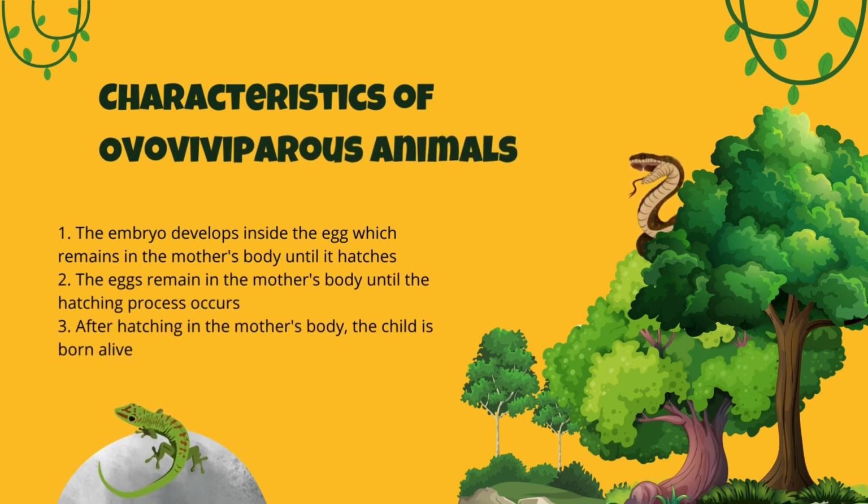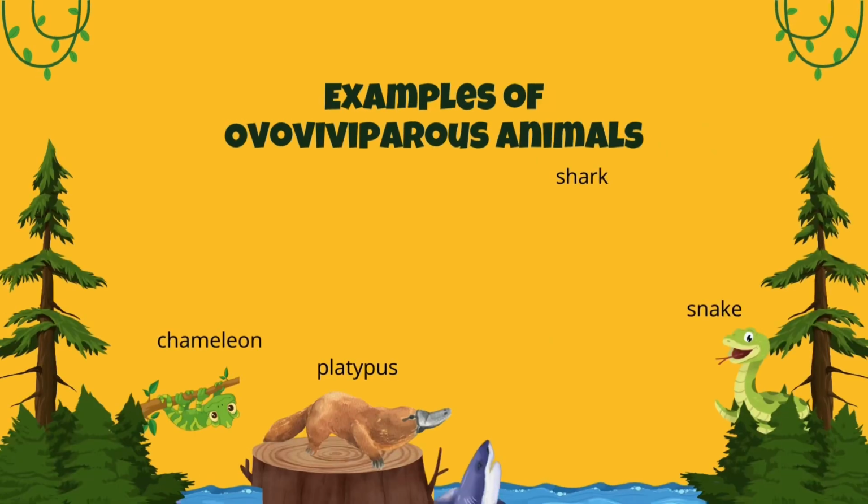Number 1 is the embryo develops inside the egg, which remains in the mother's body until it hatches. Number 2 is the eggs remain in the mother's body until the hatching process occurs. And the last one is after hatching in the mother's body, the young is born alive. Examples of ovoviviparous animals are chameleon, platypus, shark, or even snake.